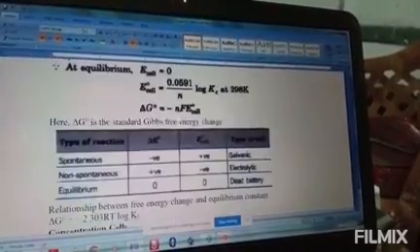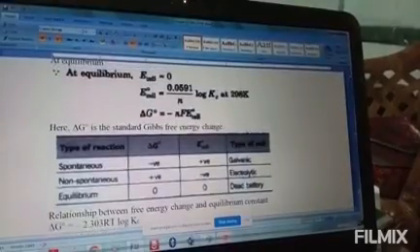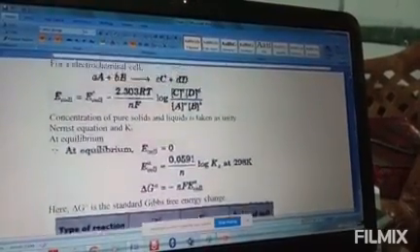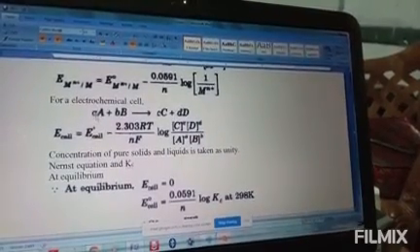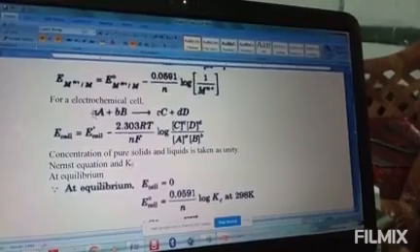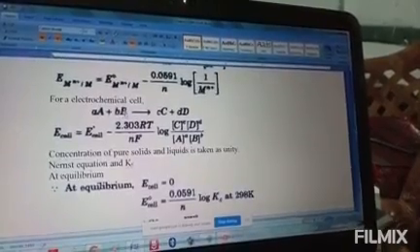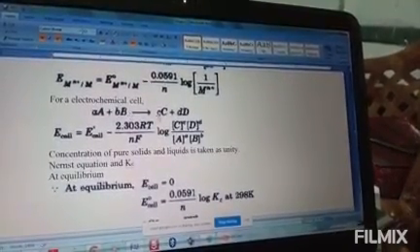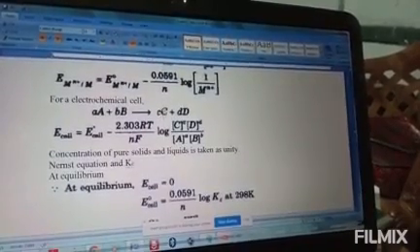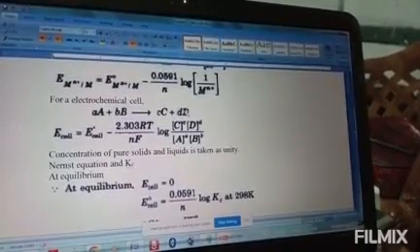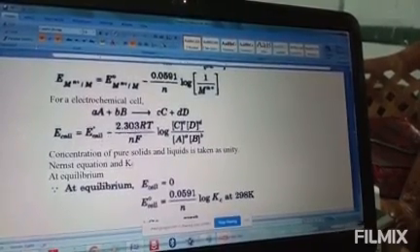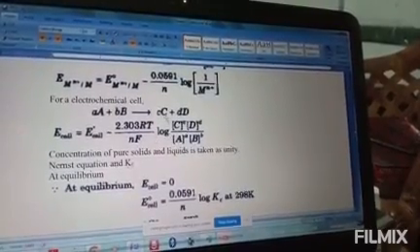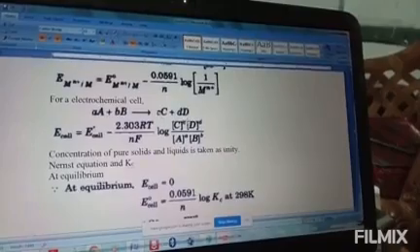Now same equations, let us take it here also. अभी एक जनरल इक्वेशन ले लिया, इसका स्टोइकोमेट्रिक कोएफिशिएंट स्मॉल a है और आपका रिएक्टेंट A है, स्टोइकोमेट्रिक कोएफिशिएंट b, then your reactant B. When these two combine, then you will get stoichiometric coefficient c and your product is C, and stoichiometric coefficient d, product is D here. So E cell equal to E naught cell minus 2.303 RT by nF, log of product concentration. This stoichiometric coefficient rises as the power.